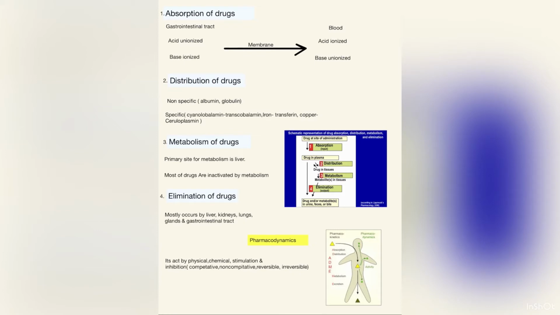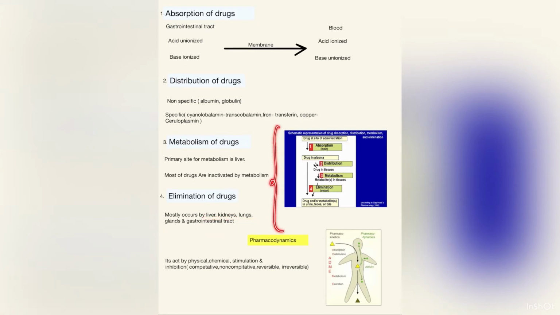The third process is the metabolism of the drug. Metabolism of drugs mostly occurs in the liver. Most of the drugs are inactivated by metabolism. And the fourth process is the elimination of drugs. Elimination of drugs mostly occurs by the liver, kidneys, lungs, glands, and gastrointestinal tract of the body.